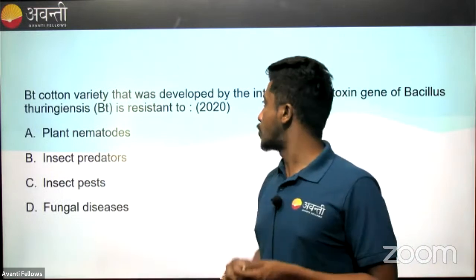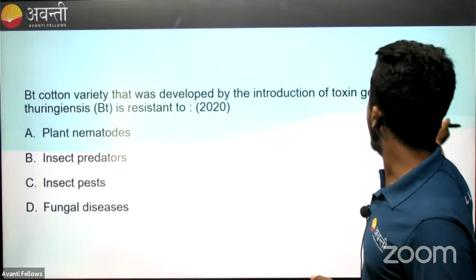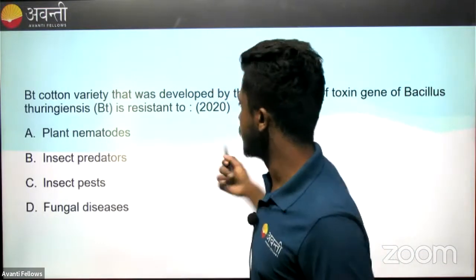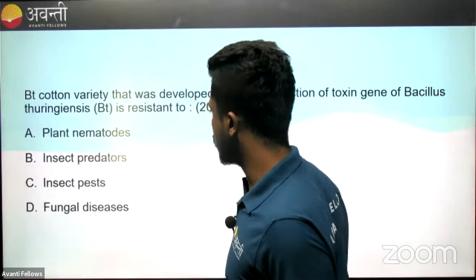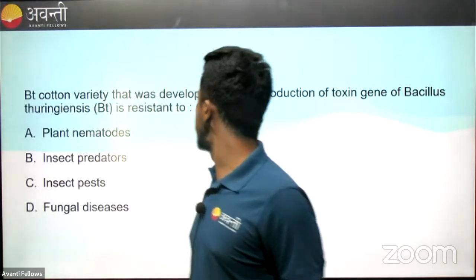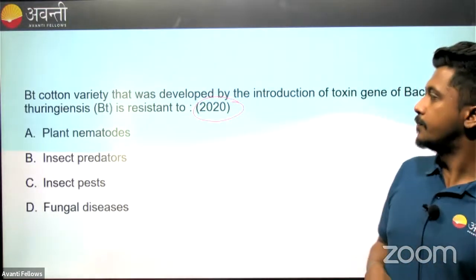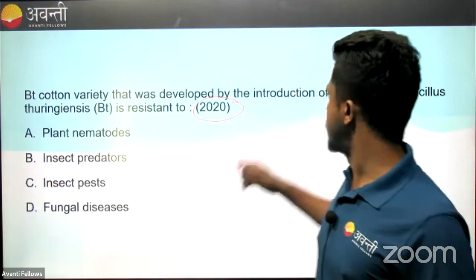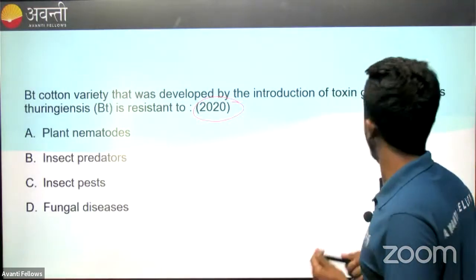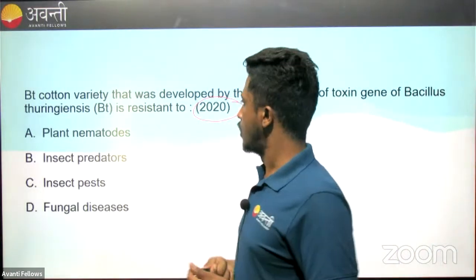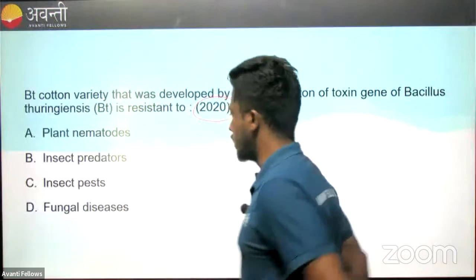BT cotton variety that was developed by the introduction of the toxin gene of Bacillus thuringiensis is resistant to what? Very easy again. Plant nematodes, insect predators, insect pests, fungal diseases. The question was asked in NEET 2020. So read the question again. BT cotton, developed by introduction of the toxin gene of Bacillus thuringiensis, is resistant to plant nematodes, insect predators, insect pests, or fungal diseases.